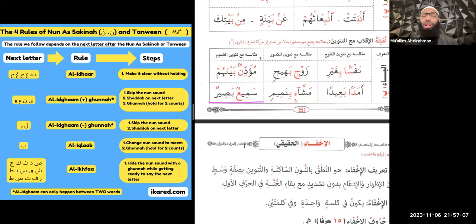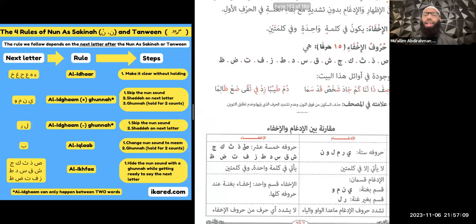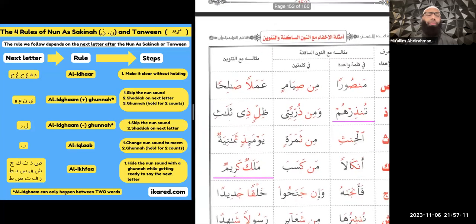Al-ikhfa is a little bit more challenging, right? Now, an interesting thing about al-ikhfa is that al-ikhfa is all the leftover letters. All the remaining letters are going to fall into al-ikhfa. So we had the throat letters for al-idhar. We had ya, nun, mim, and waw for al-idgham with ghunna. You can also say yanmu, by the way, to help you remember. For al-idgham without ghunna, we had lam and ra. For al-iqlab, you only had ba. For al-ikhfa, you're going to have all the leftover letters.